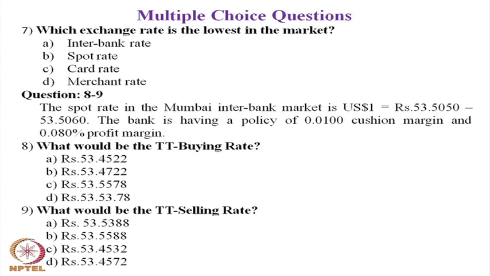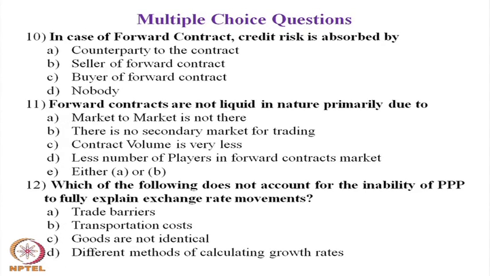Let us move to question number 10. Question number 10 for you is: in case of forward contract, credit risk is absorbed by. The choices for you are: A. Counterparty to the contract, B. Sellers of forward contract, C. Buyers of forward contract, D. Nobody. Mark the answer, keep it with you.